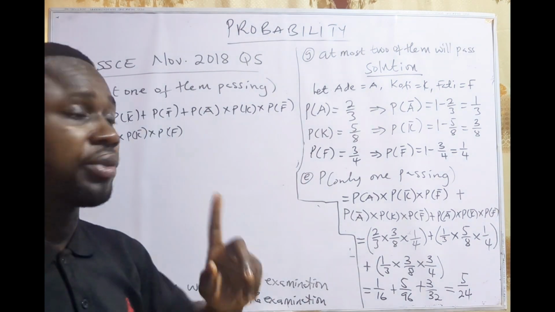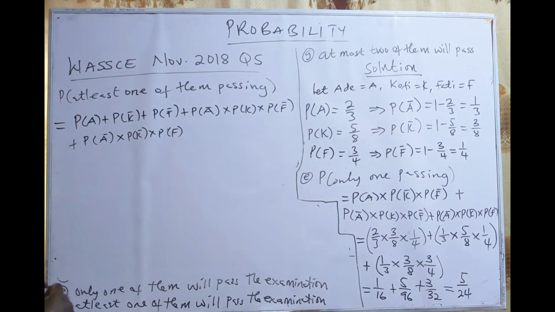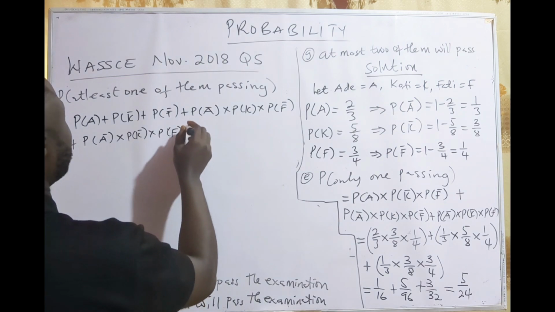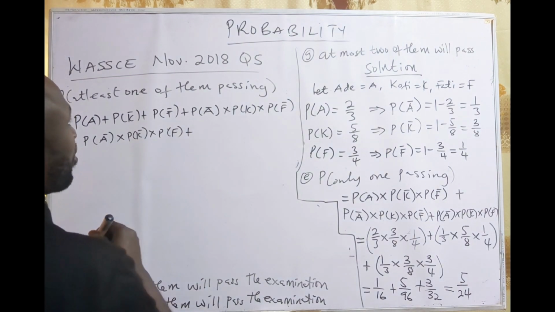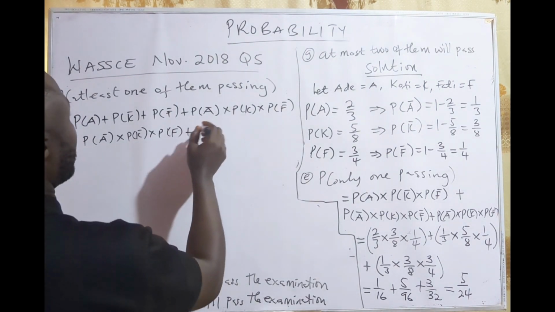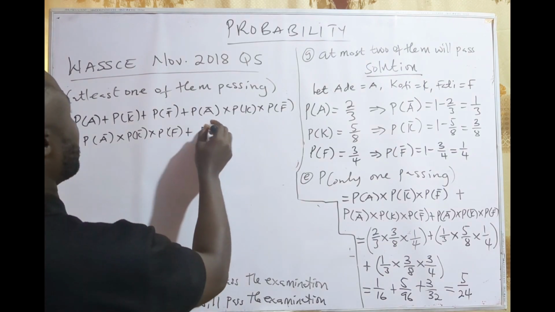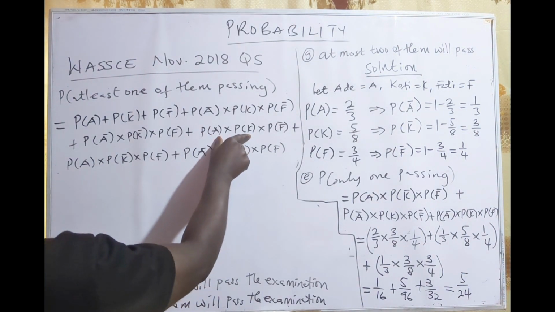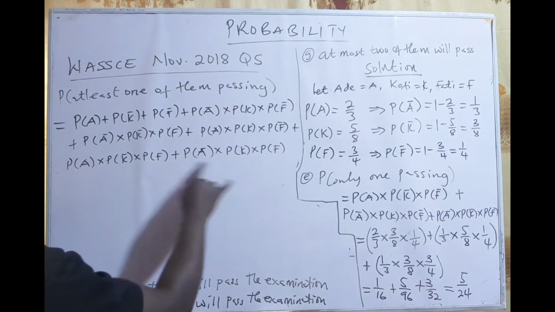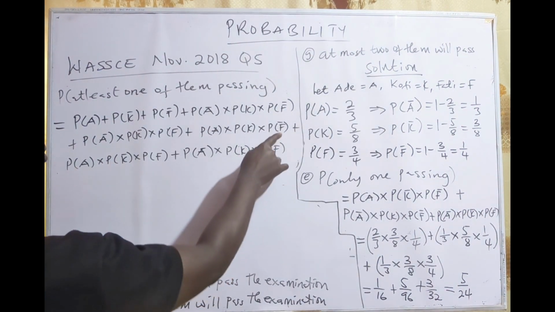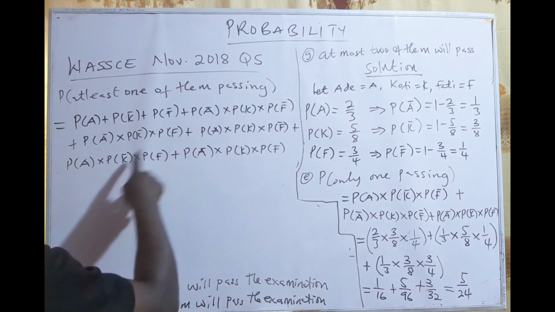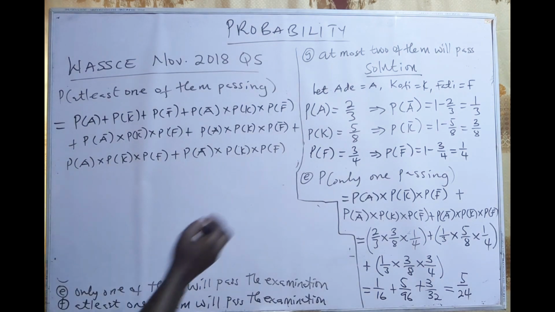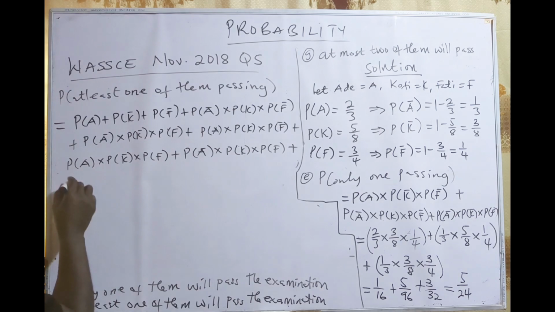This is just one. Then because it is at least one, you also look at two of them passing. So this is two: Ade and Kofi here, Ade and Fatih here, Kofi and Fatih here. So all the two is here. All right. So this is just two, and then you come and look at the probability of all the three.